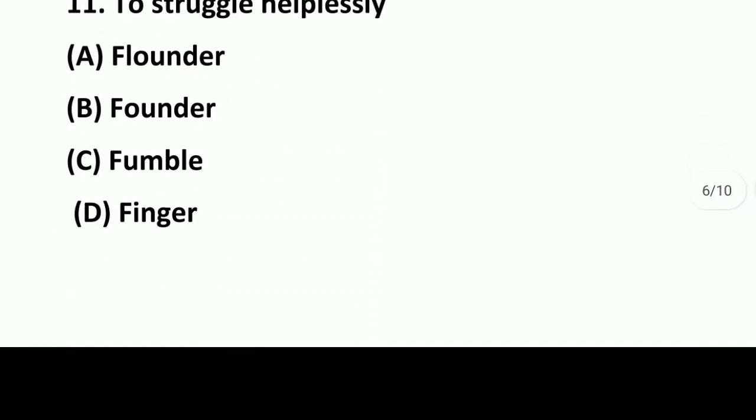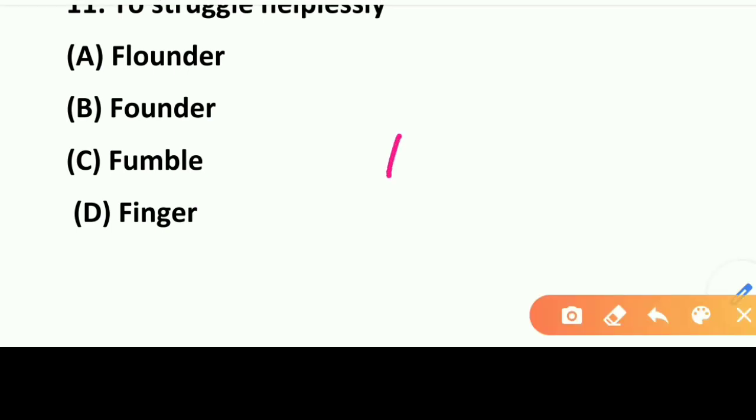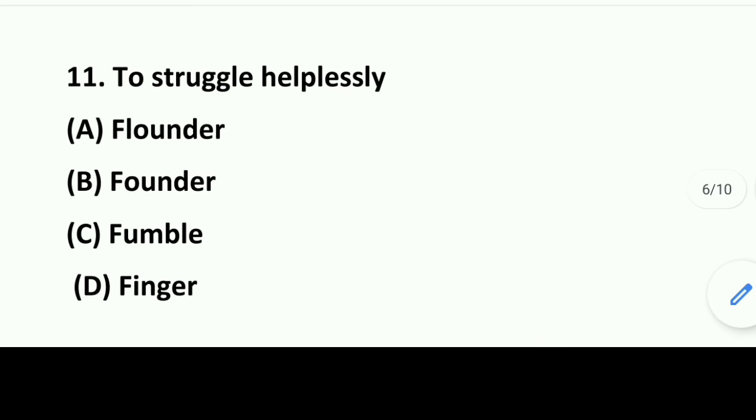Clear? So move on to the next question, question number 11, to struggle helplessly. Deep struggle. Option A flounder, option B founder, option C fumble, and option D finger. So what will the answer be here? Here the answer will be option A. Flounder will be the right answer.